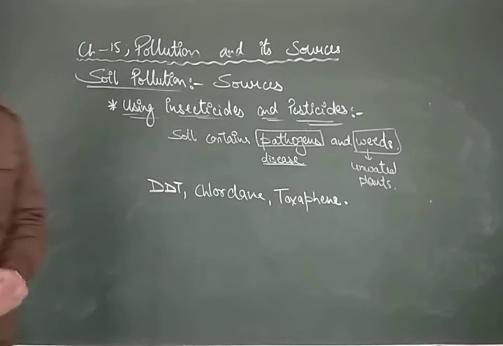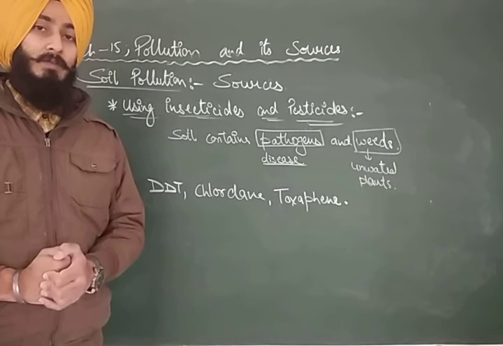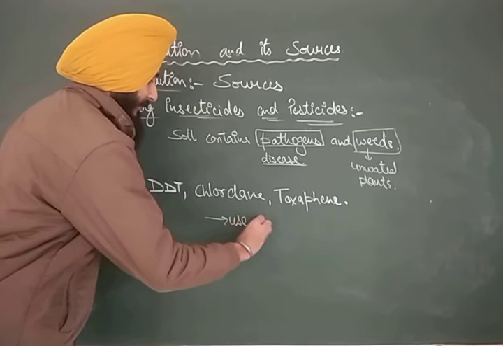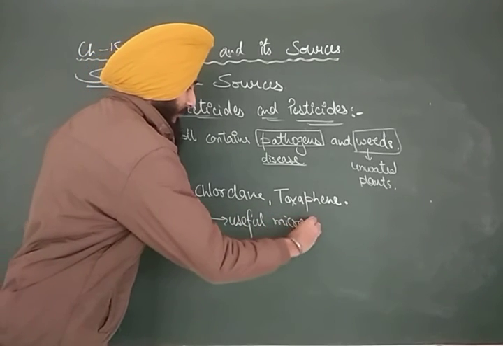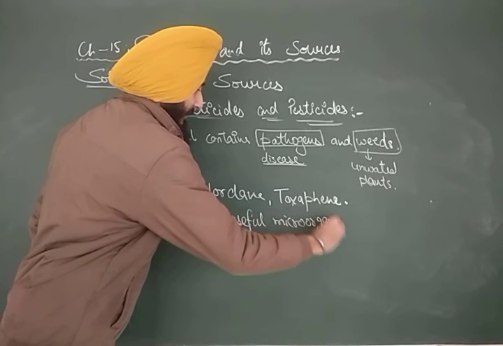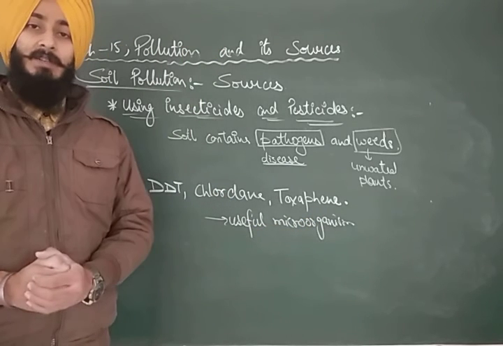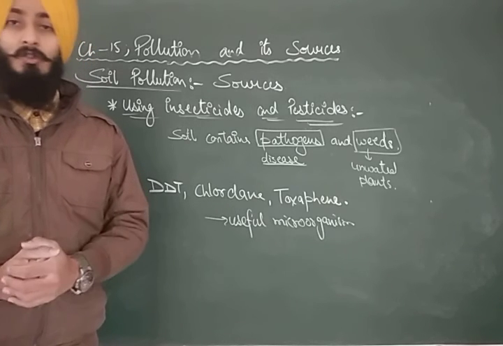These are also destroying some of the useful microorganisms as well, which again creates soil pollution.